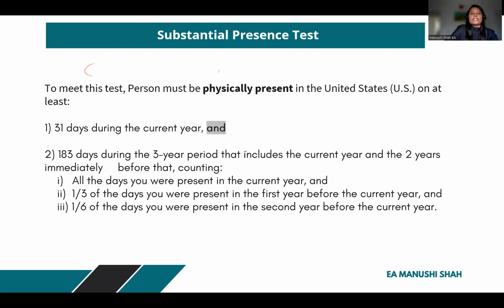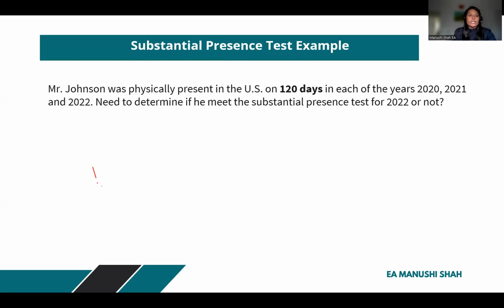Let's understand with one example. Here one example is given that Mr. Johnson was physically present in the US for 120 days in each of the years 2020, 2021, and 2022. Now we need to determine whether this Mr.